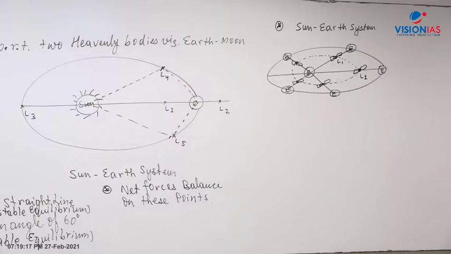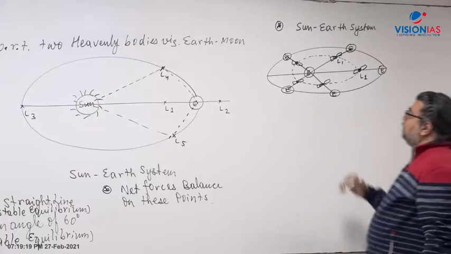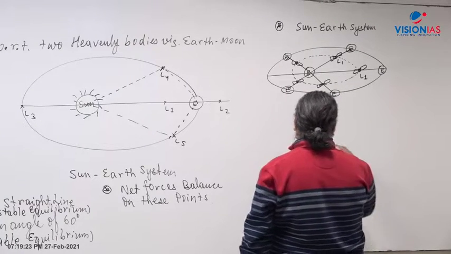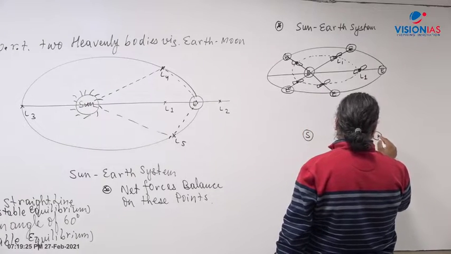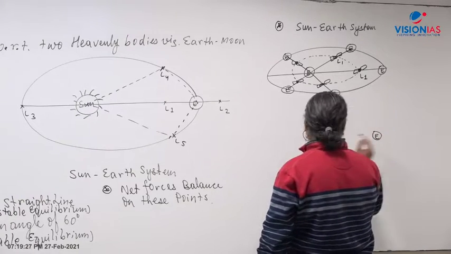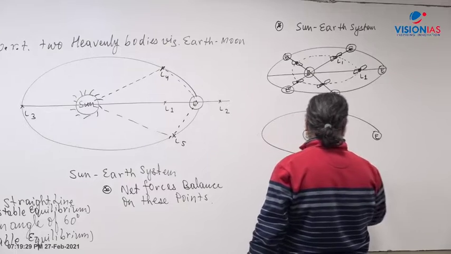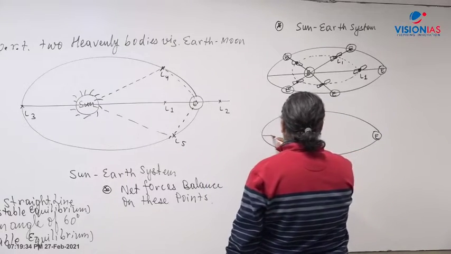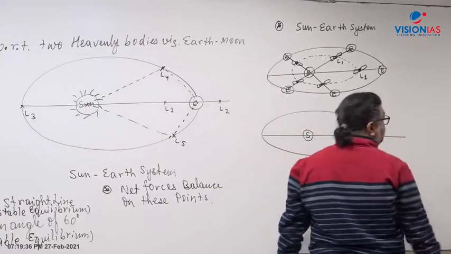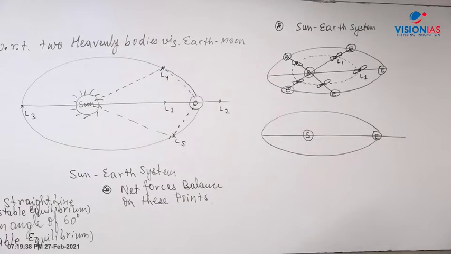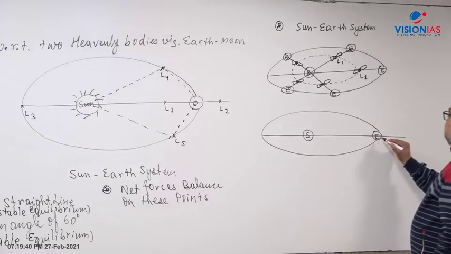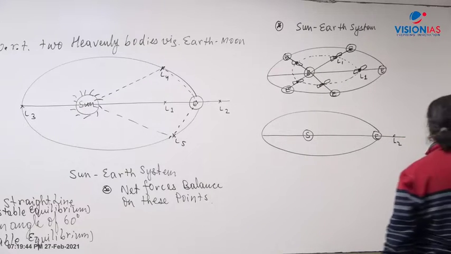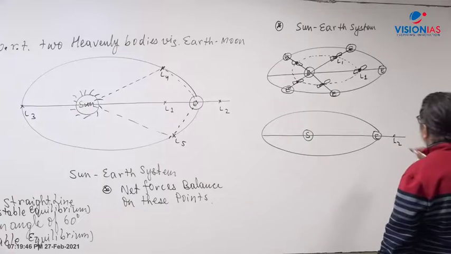Right? Let me now explain with another diagram. If I take the L2 point, now let's look at the L2 point here. Where is the L2 point? The L2 point is on the back side of the earth. This is the L2 point here. Now let's say we place a satellite here.